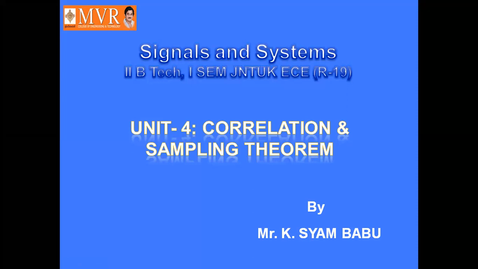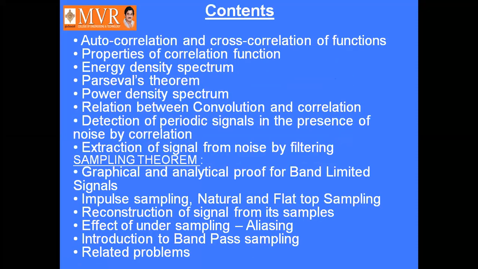Correlation and sampling theorem. So, here the contents in this unit are: first of all, autocorrelation and cross correlation of functions. Next one is the properties of correlation functions, both autocorrelation and cross correlation functions. Next, energy density spectrum, Parseval's theorem, power density spectrum. These three topics were already discussed in our third unit, that is analysis of linear systems.